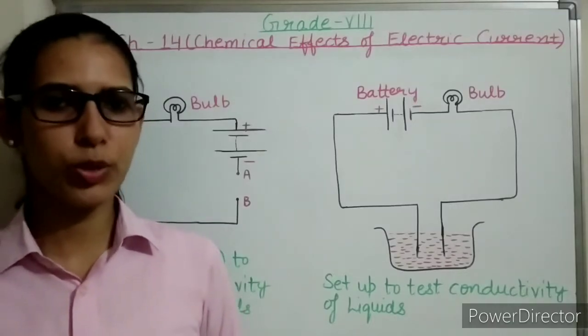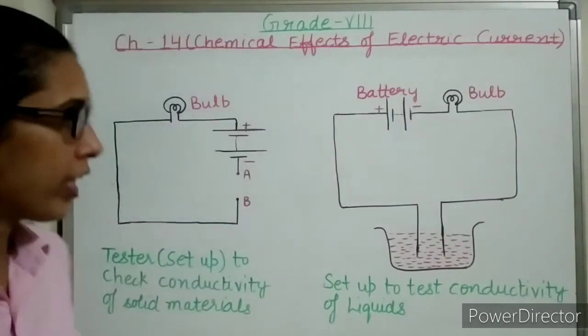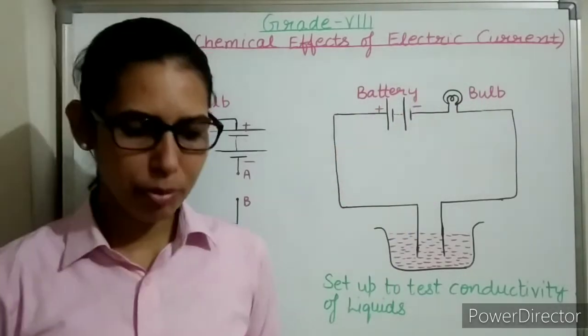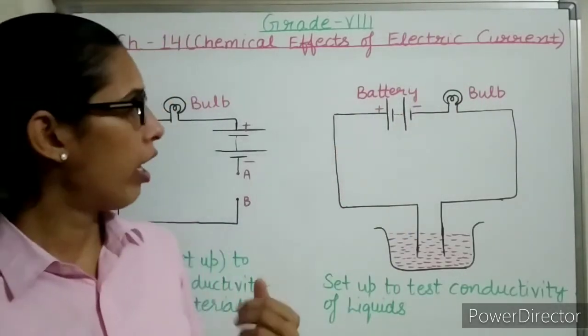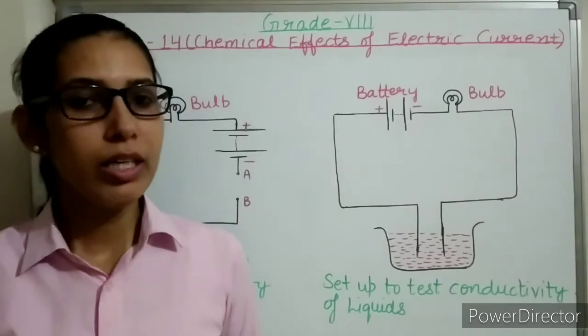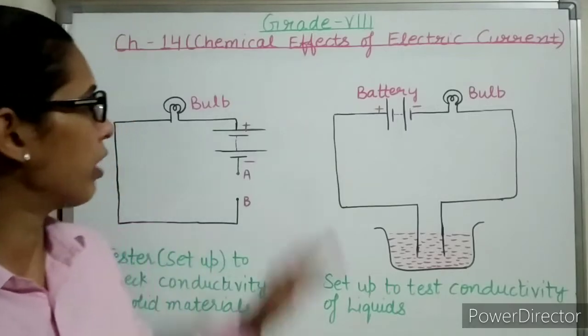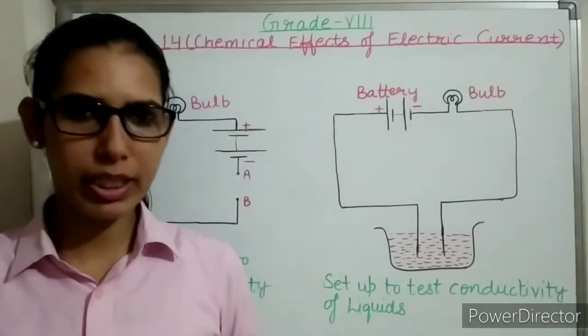Good morning, dear students. Today we will study chapter 14, Chemical Effects of Electric Current. In this chapter we will study about electric current and some important terms related to electric current, and then lastly we will study about the chemical effects of electric current.